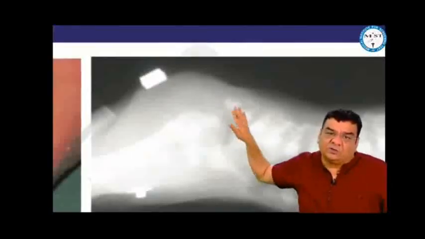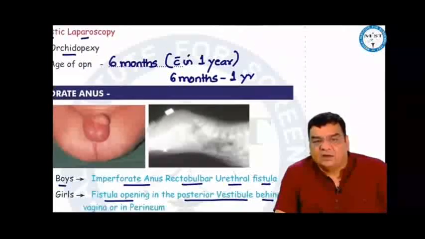By 24 hours, we expect that gas should have traveled to the lowermost part. So when we turn the baby in prone position, the gas will rise up. The distance of gas from the marker will give us an idea of what is the length of the atresia. If the gas is going right here, that means only a short distance is there. Low anomaly, anoplasty can be done. But if the gas is only up to this area, that means maybe rectum and anal canal have not formed completely. High anomaly, and that will require a plastic surgery, posterior sagittal anorectoplasty.